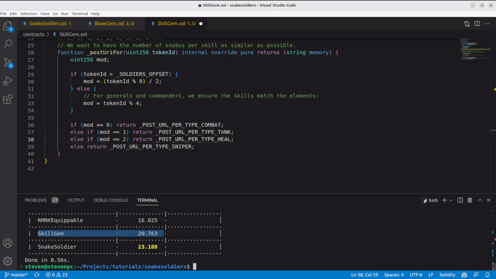On the next one, we will create the contract for our element gem, which will be forever soulbound to the snake.